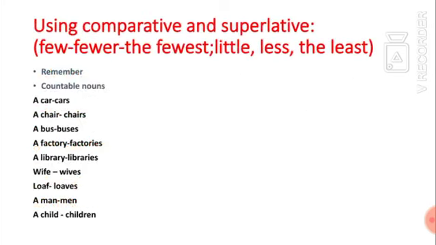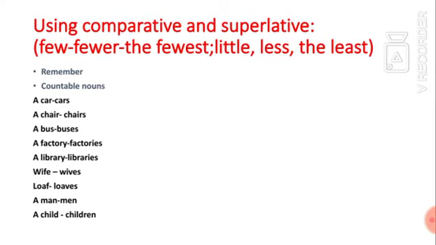Now let's move to the grammar of this unit. In this unit, we are going to talk about using comparative and superlative by using few, fewer, the fewest, little, less, the least. First, let's remember the difference between countable nouns and uncountable nouns. Countable nouns means nouns that can be counted. You can say 1, 2, or 3. For example, the plural of a car is cars. We just add s. A chair, chairs.